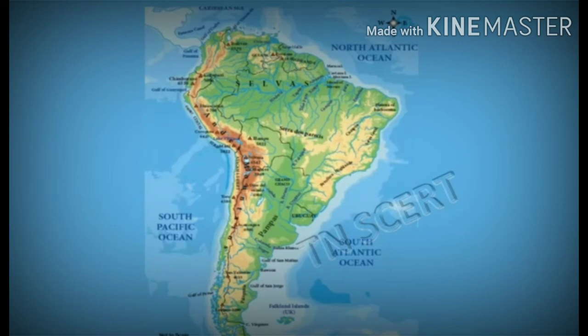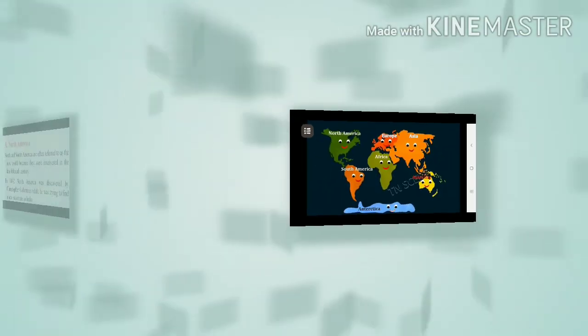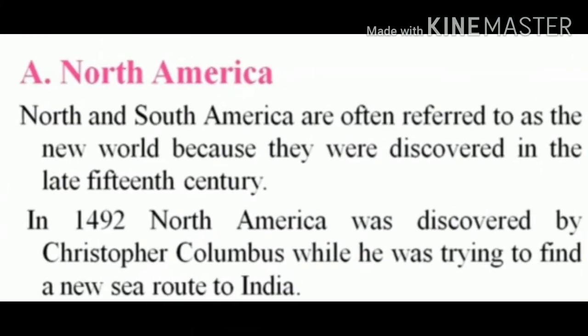Okay students, I hope you are clear with this topic. Shall we recall now? Yes, North America is the third largest continent next to Asia and Africa. It is divided into 4 physical divisions.